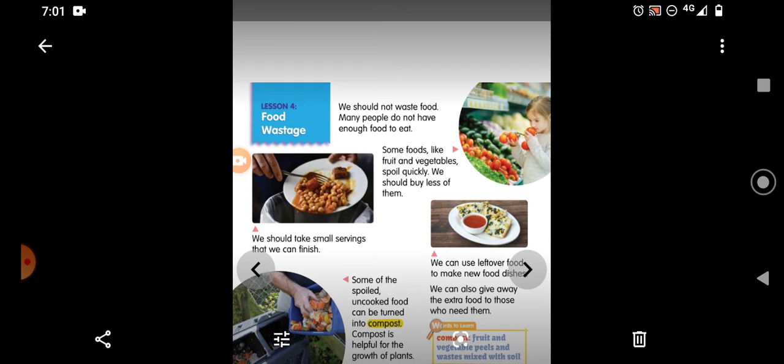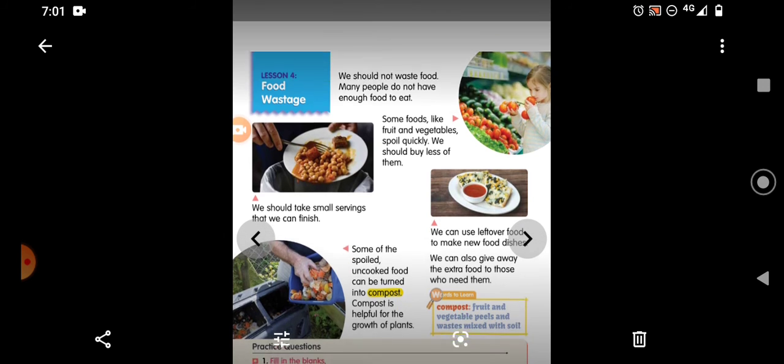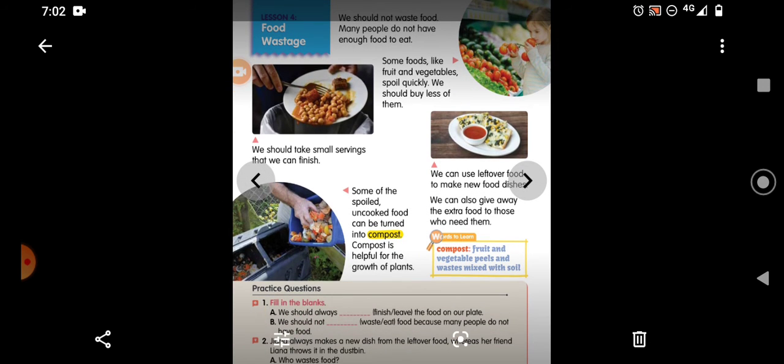Many people do not have enough food to eat. Some foods like fruit and vegetables spoil quickly. We should buy less of them. This is what we were learning, no, children, from the beginning. We should take small servings that we can finish. See there, some of the spoiled uncooked food can be turned into compost. Compost is helpful for growing the plants. You see there, they are doing that only. The picture you can see there.